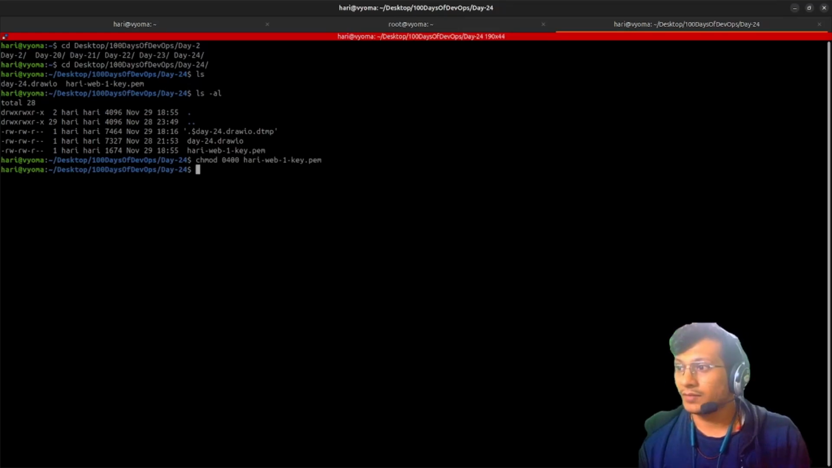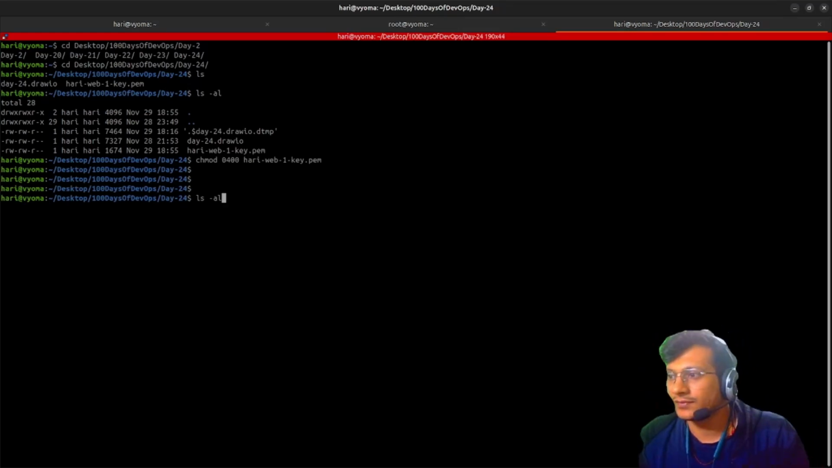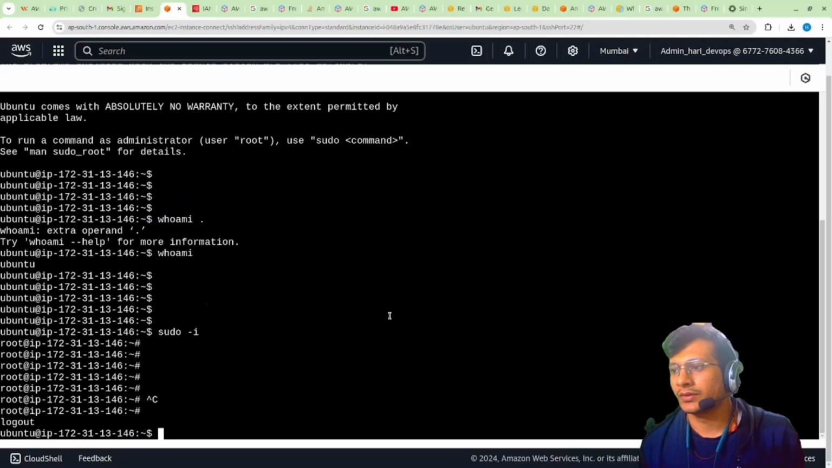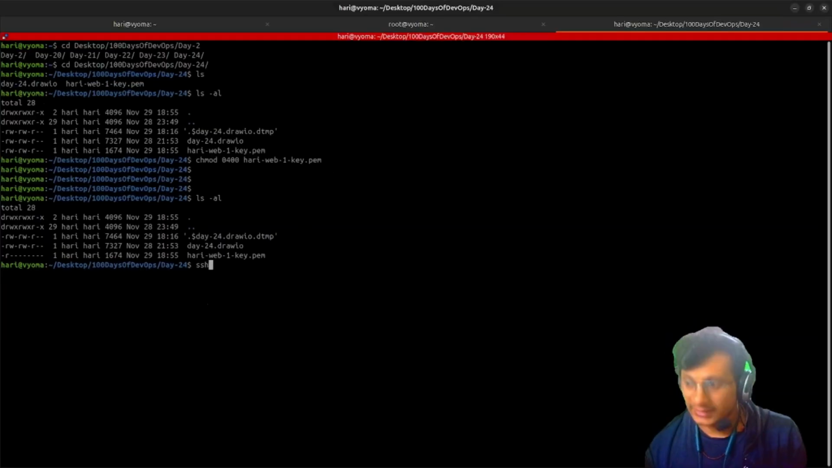Then read it like this. Okay, right now if we just check, here there is read-only permission to the user. Okay, and how would I connect to it? There is ssh -i, which means identity file. We don't want this one, we want the identity file to be this.